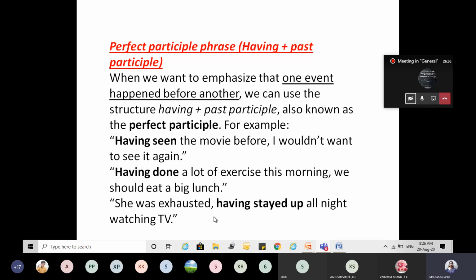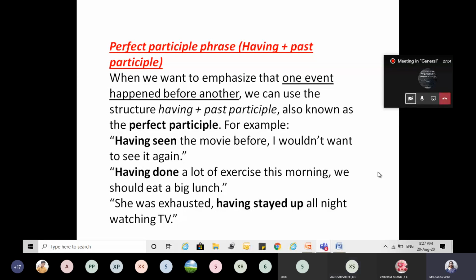She was exhausted having stayed up all night watching TV. Having finished my work, I went on to meet my friend. Are you getting it? Having finished my work, that means I have already finished my work. Now I'm going to meet my friend. Are you getting it?